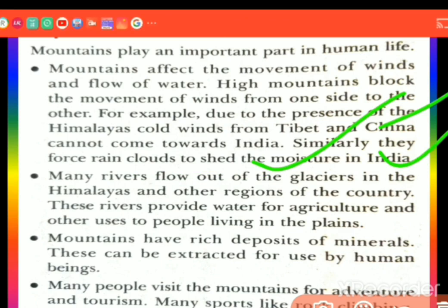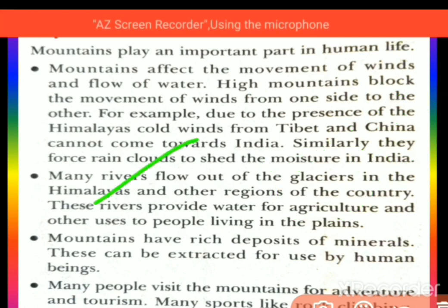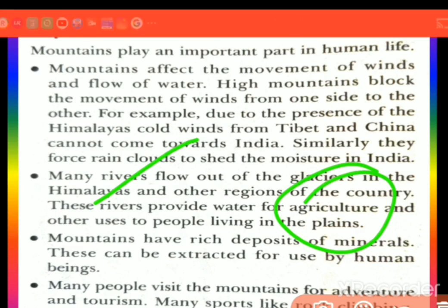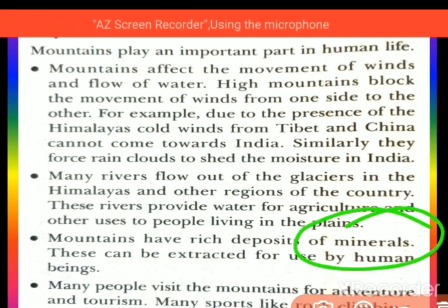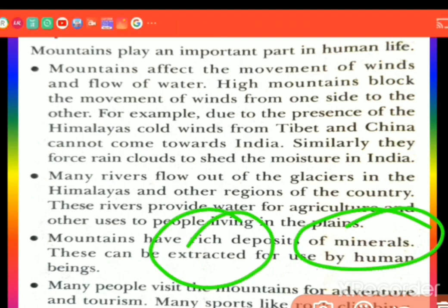Many rivers flow out of the glaciers or snow mountains in the Himalayas to other regions of the country. These rivers provide water to people living in the plains, for cultivation, drinking and other uses. Next, mountains have rich mineral deposits, like coal and bauxite, which can be extracted for use by human beings.